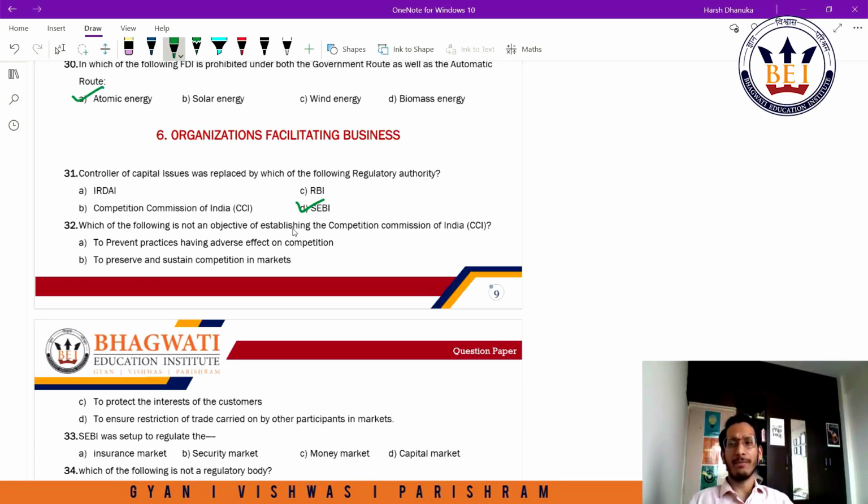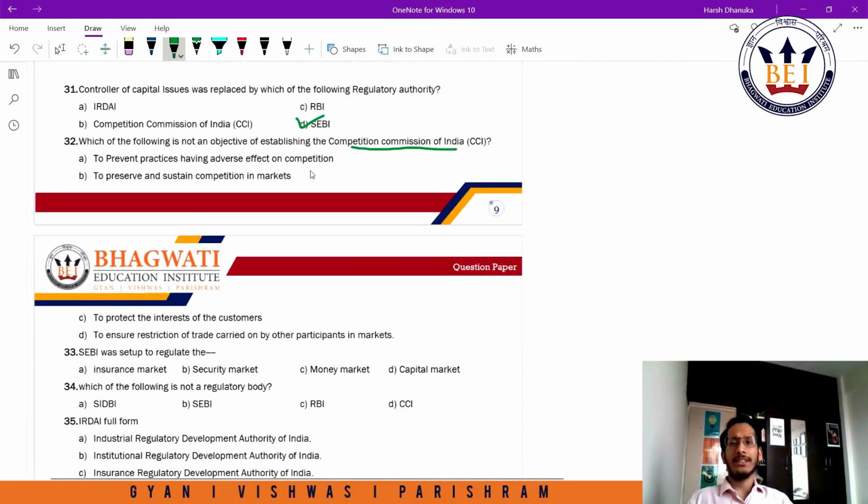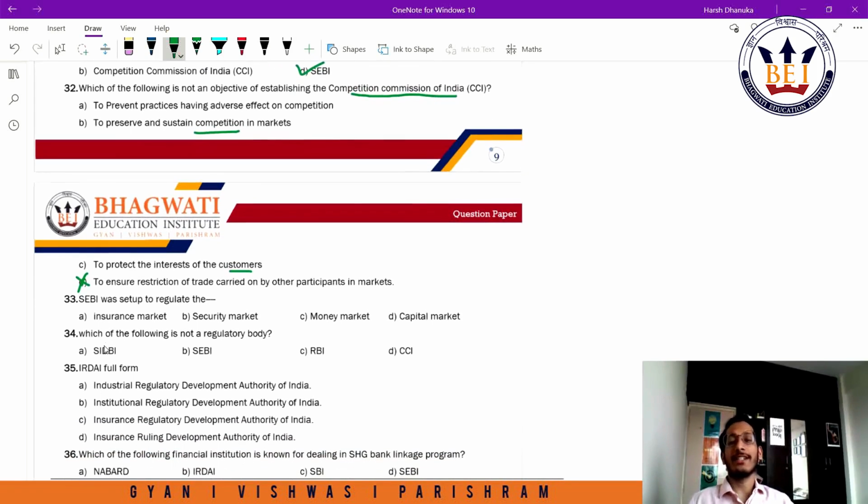Which of the following is not an objective of establishing the Competition Commission of India? Let's look at the options. To prevent practices having adverse effect on competition, definitely this is an objective. To preserve and sustain competition in markets, yes. If you remember, the intention of the Competition Commission of India is not to make competition vanish or fade away, but to maintain healthy and sustained competition in the markets, right? To protect the interest of the customers, yes, that's the end goal. To ensure restriction of trade carried on by other participants in markets, no. So this is not an objective and hence this is the answer. In fact, such restrictive trade practices are prohibited under the Competition Commission.